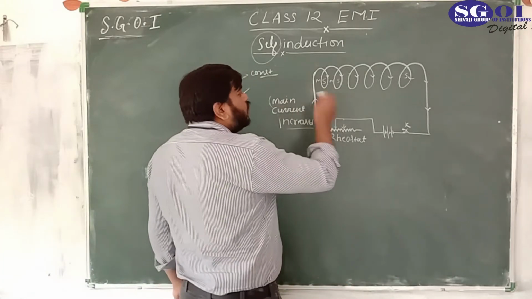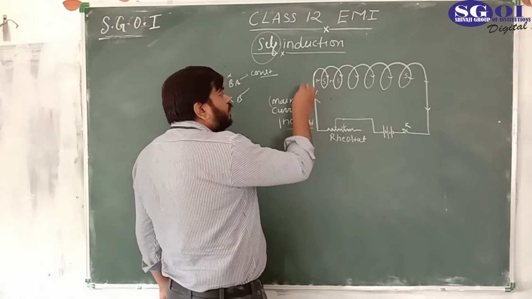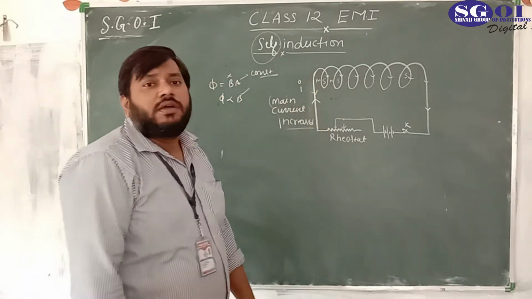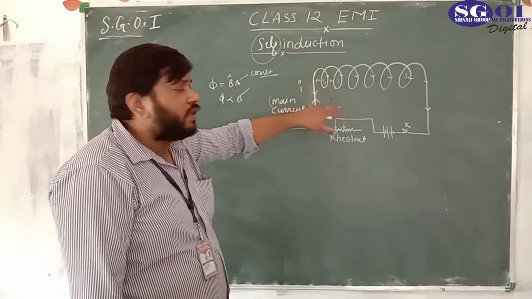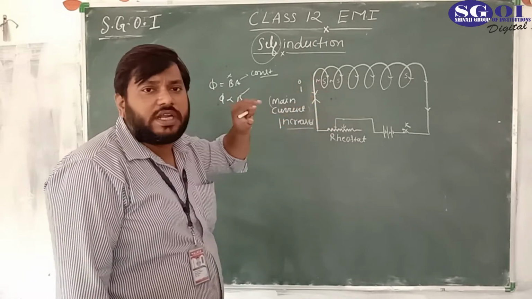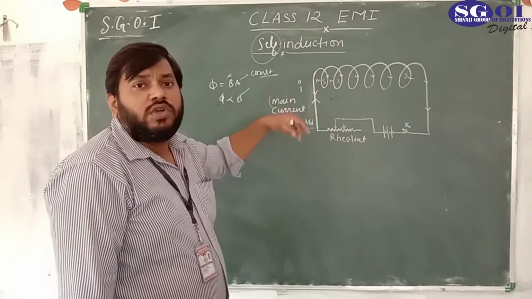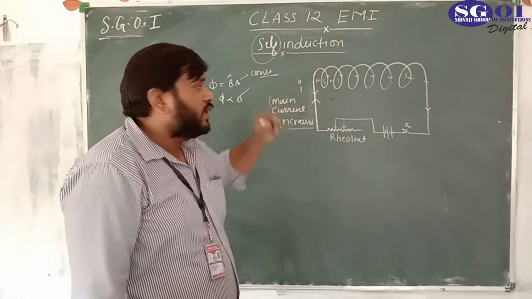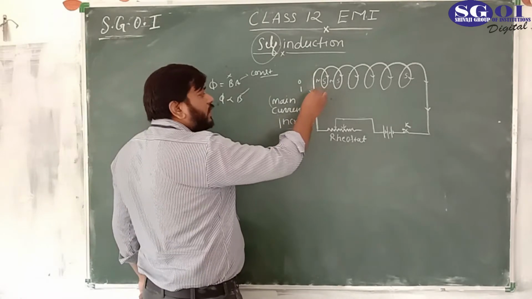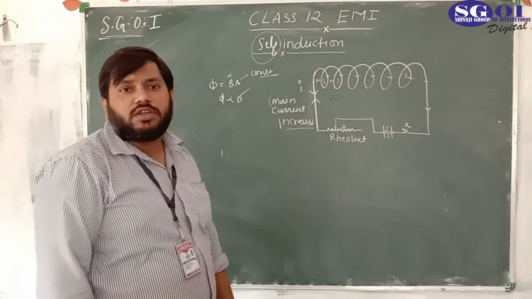So the induced current would flow in the direction opposite to the main current. Because the main current is increasing, the induced current has to oppose it and bring down the increment.